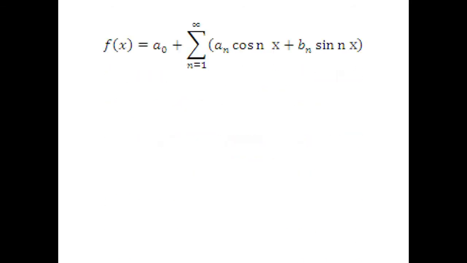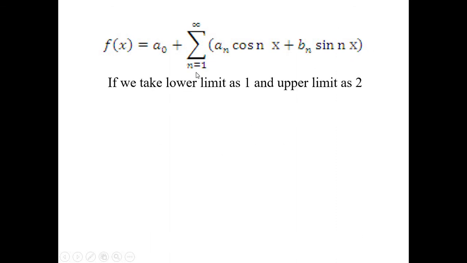So first of all, we already know that this is the equation of a trigonometric Fourier series. Here f(x) equal to a naught plus summation n equal to 1 to infinity a_n cos nx plus b_n sin nx. This is the trigonometric Fourier series. So in this equation, if we take the lower limit as n equal to 1 and upper limit as n equal to 2, how will this expression look?